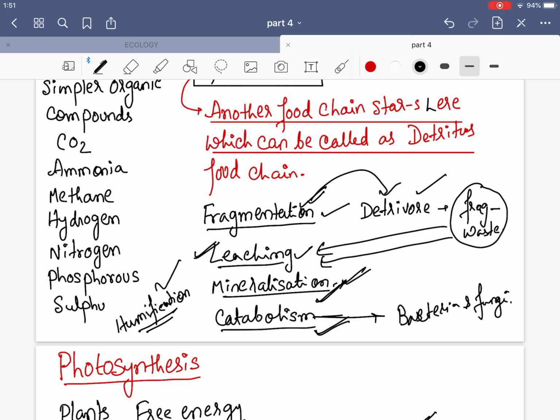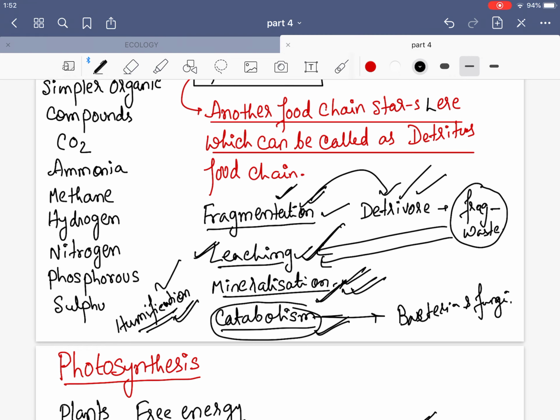I repeat again: in decomposition, first fragmentation happens, and that function is performed by the detritivores. Some of the waste goes deep down into the soil, and this process is known as leaching. The waste which does not leach stays on the upper surface and turns into dark matter, known as humus, by the process of humification. Further, when this humus is again degraded and inorganic substances are created, that process is known as mineralization, and all the microbial action happening is known as catabolism.